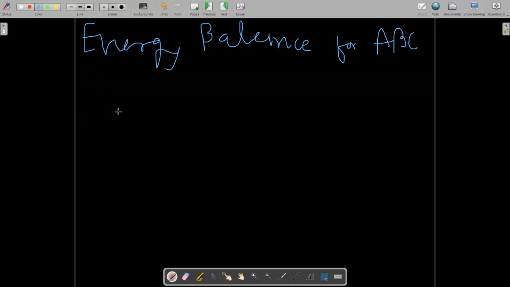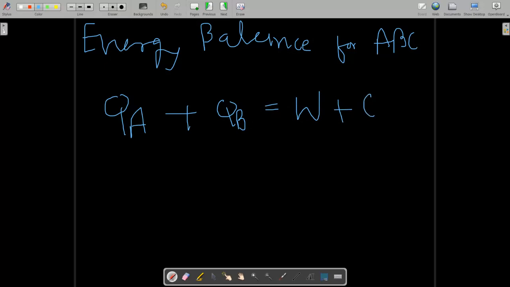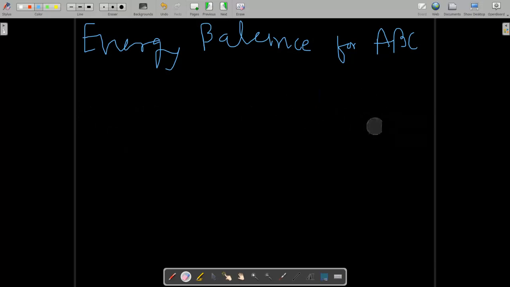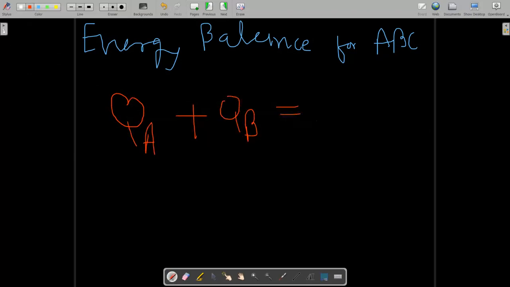So our energy equation will be: QA amount of heat is absorbed as well as QB amount of heat, is equal to work produced plus heat rejected at QC. Okay, I'm writing with different inks so you can get the idea easily. So QA amount of heat is extracted, QB amount of heat is added, and we get W amount of work and QC amount of heat is rejected. Give this as equation number 2.